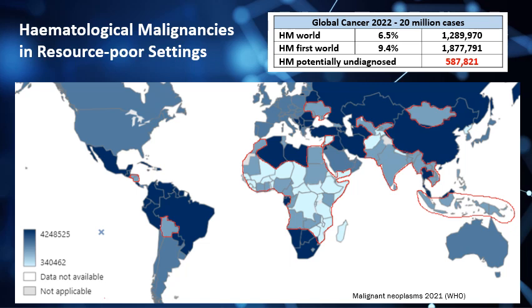So if we use the first world statistic of 9.4% and apply it to global cancer numbers, what we can see is that hematological malignancies could potentially be as high as 1.9 million cases of the 20 million global cancer cases that we saw in 2022. What this means is if there is an underdiagnosis problem in the low and middle income countries, then the shortfall could be up to 600,000 hematological malignancy cases globally that are going underdiagnosed and unreported.